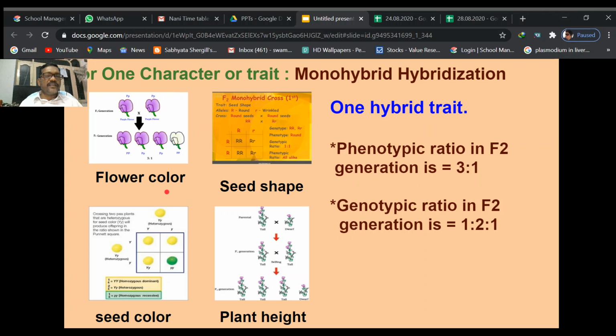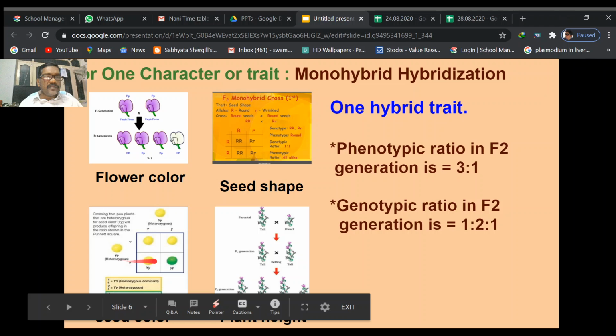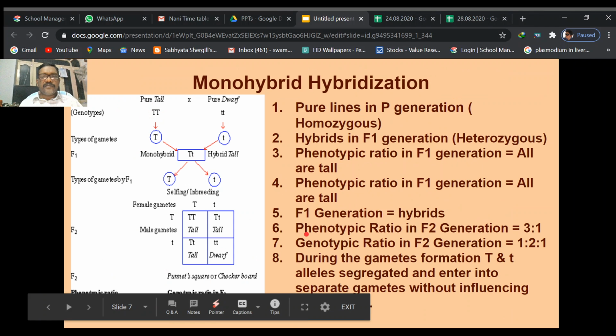For example, he chose the flower color. If two purple color flowers are cross pollinated, then what happens? This is the F1 generation actually. We'll see first this one, we will take for example.